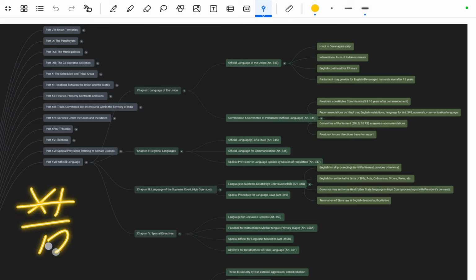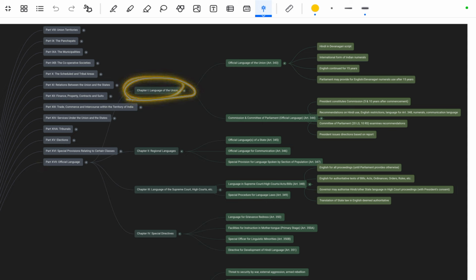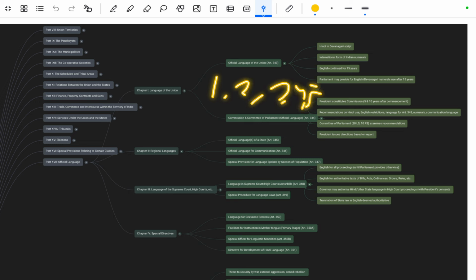Part 17 of the Constitution mentions the official language. So it is the language of the Union. Let's move toward the language of the Union, mentioned in chapter 1. It is about Article 343, that is the official language of the Union. Basically Hindi in Devanagari script, and the international form of Indian numerals, meaning the 1, 2, 3 numerals are used in Hindi.